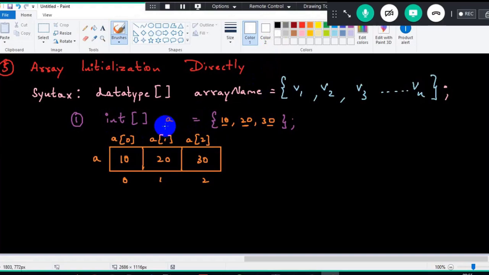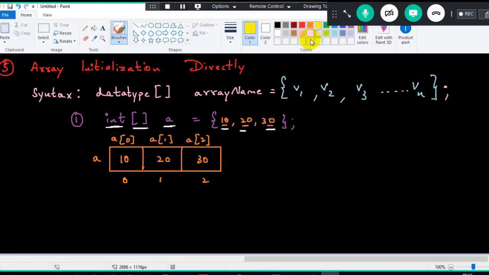So what is happening? A is an array which is storing multiple int values and the values are enclosed automatically. So I'm directly initializing the array elements here. So this is called array initialization directly. If not, I had to create an array and I had to initialize it separately. But in this particular example, I am trying to initialize an array automatically. So this is all about it.